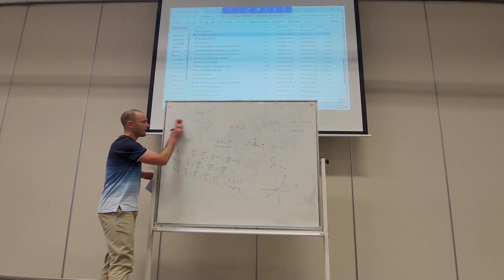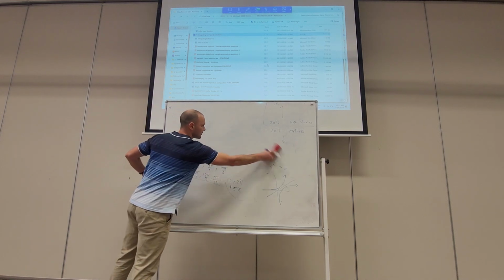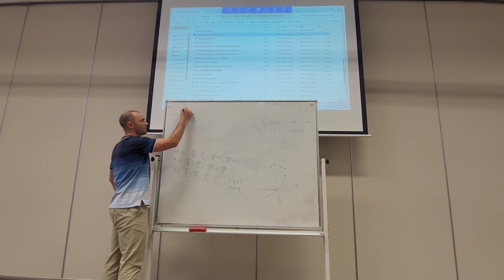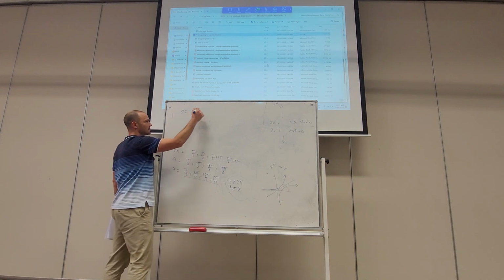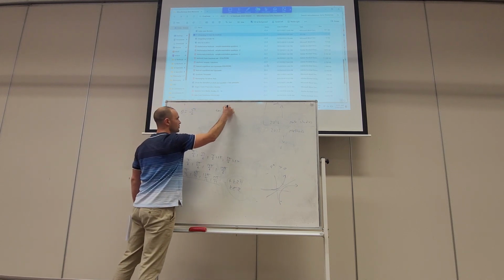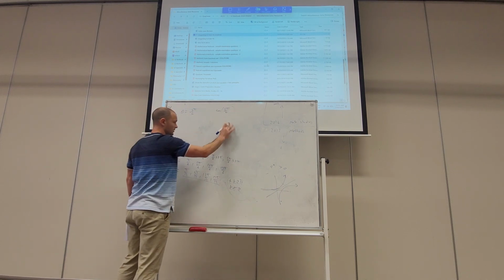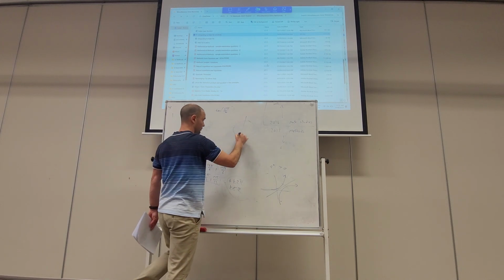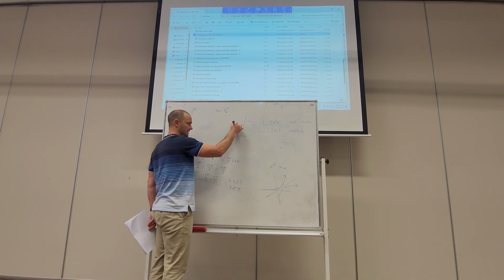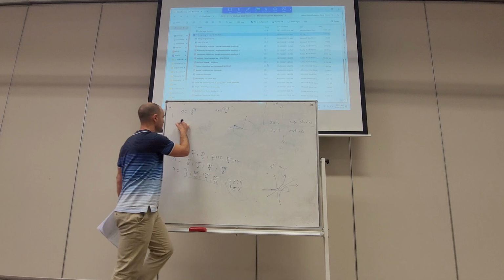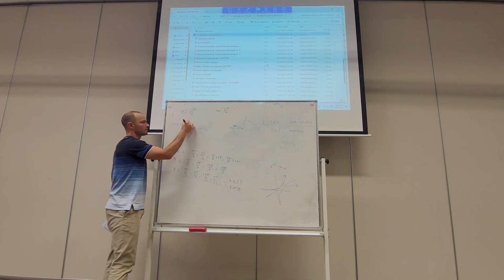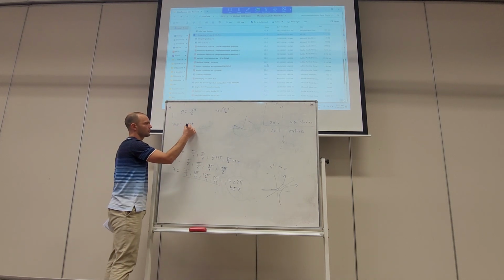All right, theta is 5 pi on 6. Find tan of 5 pi on 6. So if theta is 5 pi on 6, we want to evaluate tan of 5 pi on 6. Now you could just do this on your calculator, but let's reflect on how we would use the unit circle to do it. 5 pi on 6 is here. Now tan is sine divided by cos.